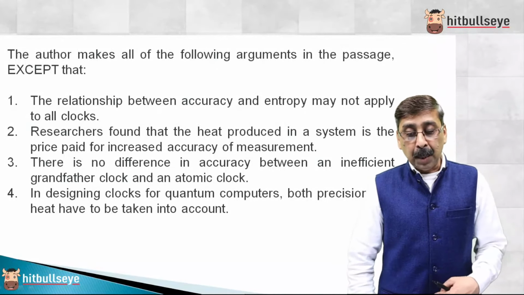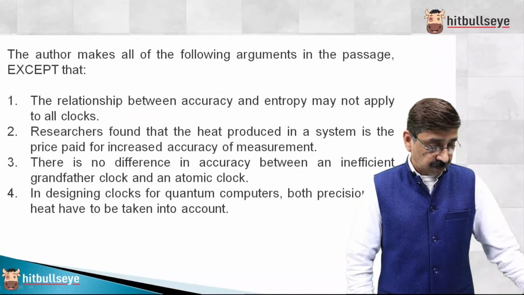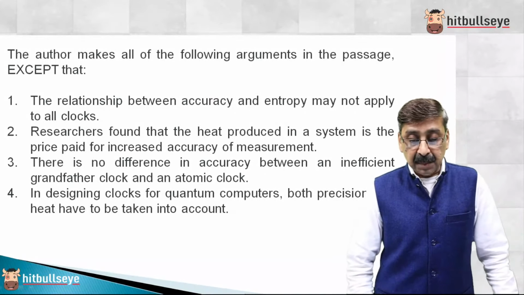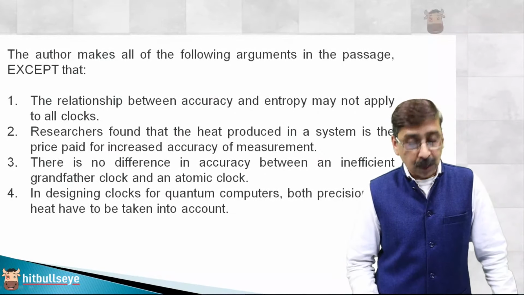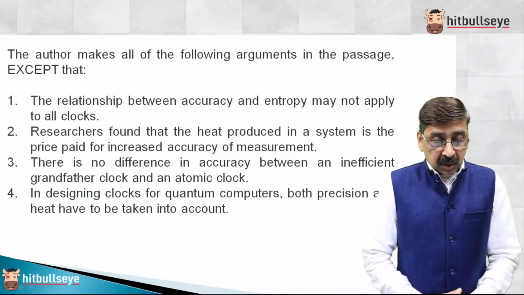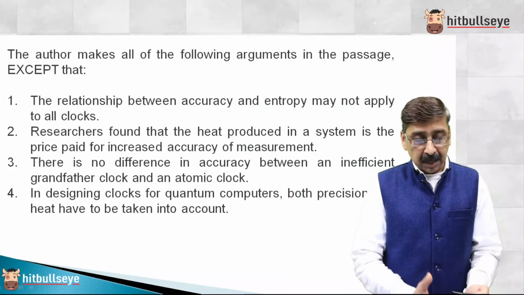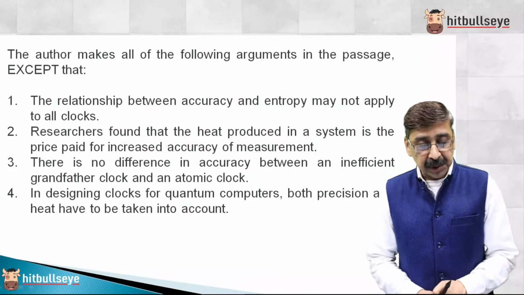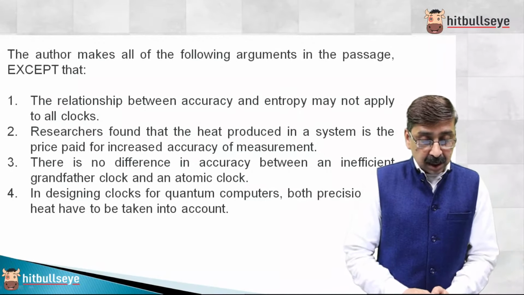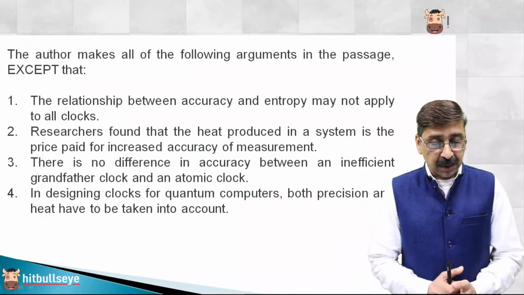Author makes all of the following arguments in the passage except that. The relationship between accuracy and entropy may not apply to all clocks. Likewise, I also told you, yes, this is correct. So we have to find out the except, which is wrong. There is no difference in accuracy between the inefficient grandfather clock and the atomic clock. While reading the passage, you will come across this. The third is given in the passage: in designing clocks for quantum computers, both precision and heat have to be taken into account, because this will increase the entropy of the system and the universe as well. So this is also given.